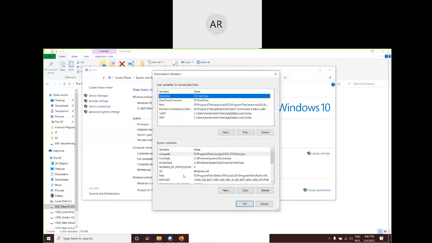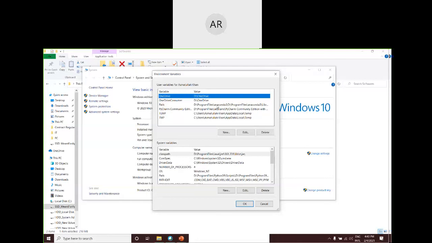So one of these variables that you need to set, you can set in either of the boxes, but what is the advantage of setting in the below box? If you set in the upper box, that particular variable value will be valid only when you log in with that particular username on your system. For example, one of the usernames for my system is Asmatullah Khan. This is one of the users. Similarly, my brother will also be using this system. So I created one new account for him and I have given it to him. So if I set any value here, that value will be valid only within my login ID environment.